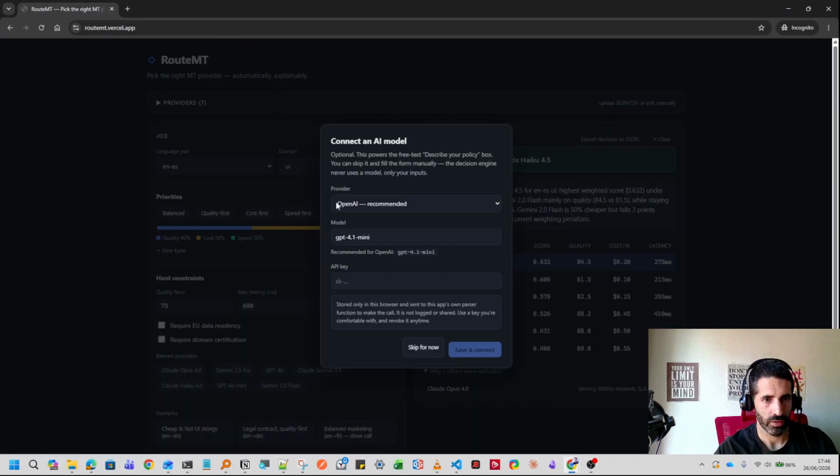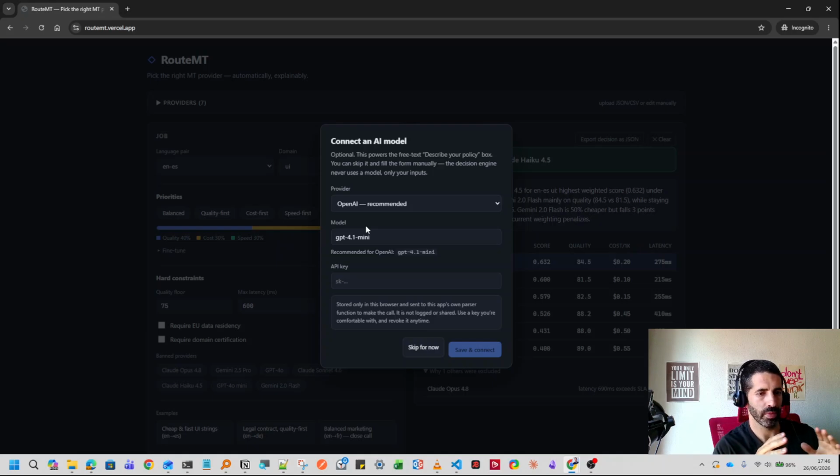First of all, we navigate to the application and we can connect or not an API and a model via API. It is just for the free text describe your policy tool. That is not compulsory. It is just a feature to use LLMs so that you can type what you want the model to classify and it will do it and map the different information to the deterministic values.